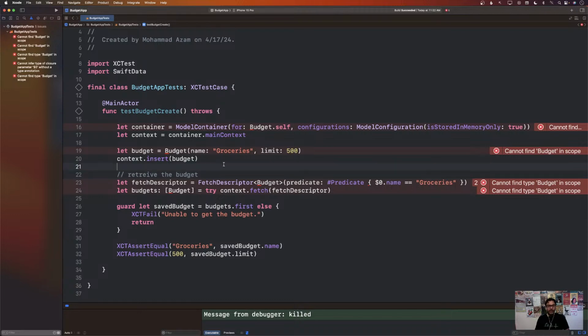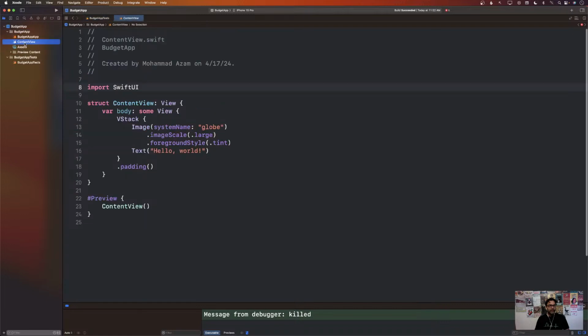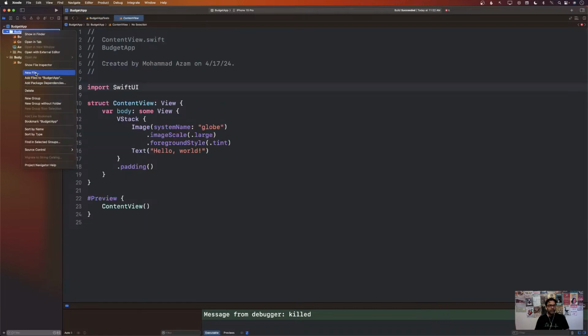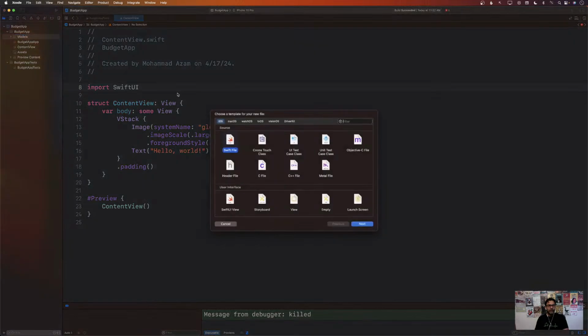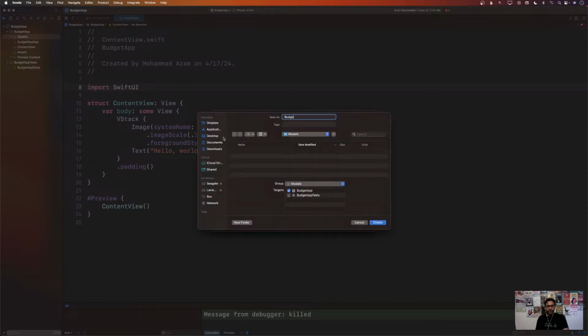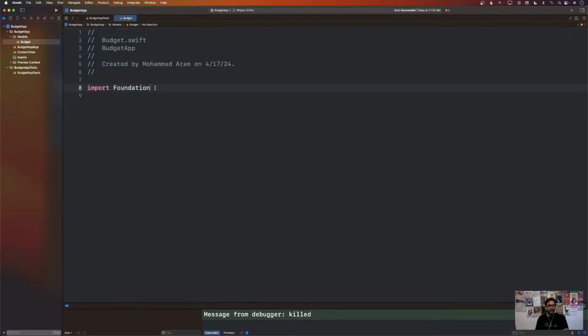So what should I do? Well, I would probably go back to my actual app and start creating that particular model. So I'll say new group, I'll call it models, and I'll create a new file. This we'll call it budget. Import SwiftData. So now we are going to go ahead and create the budget model. All right.